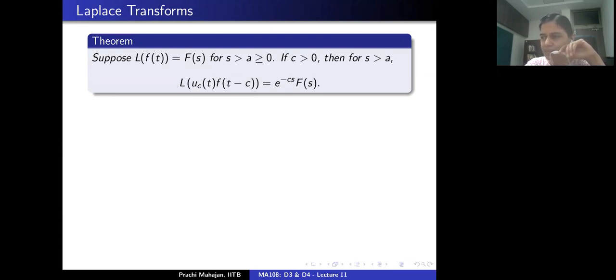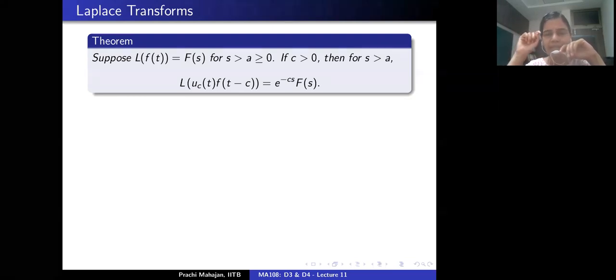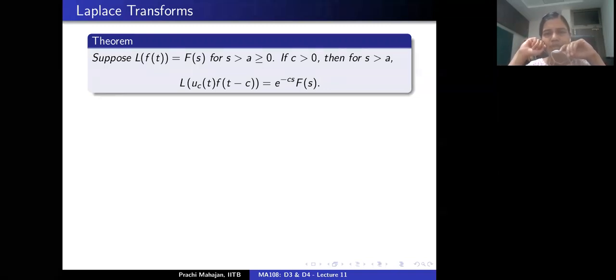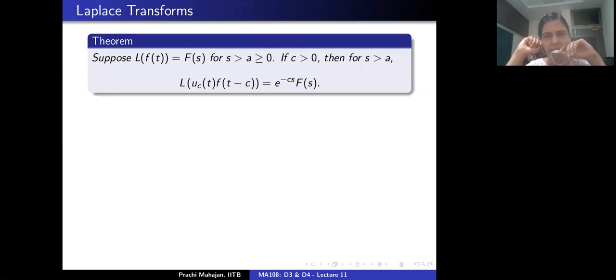So g represents a translation. For the sake of repetition, g represents a translation of the function f at a distance c in the positive t direction, right? And one can write down the Laplace transform of this function. This is going to be the Laplace transform of the given function f multiplied by exponential minus cs, right?